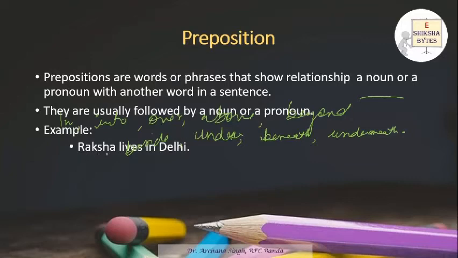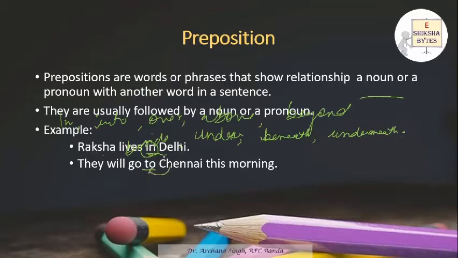If we say Raksha lives in Delhi, here in is showing a relationship of where Raksha lives. So she lives where? She lives in Delhi. They'll go to Chennai this morning. To here is a preposition because it is again preceding a noun. This is a trick where you have to identify the position of a preposition. It usually precedes a noun or a pronoun.